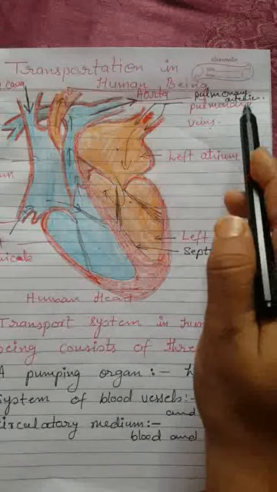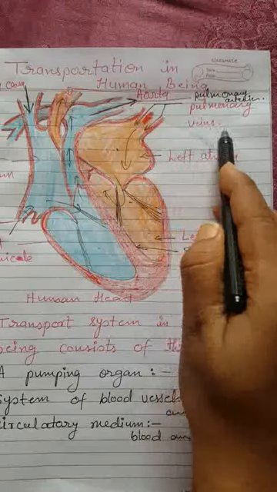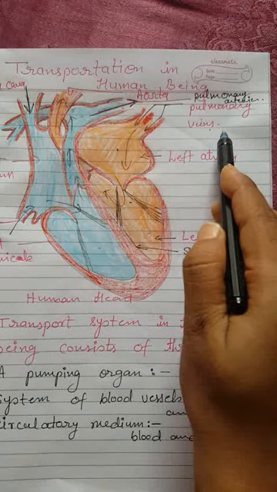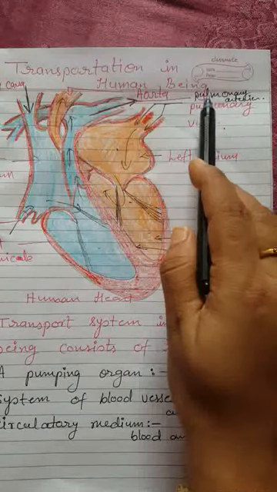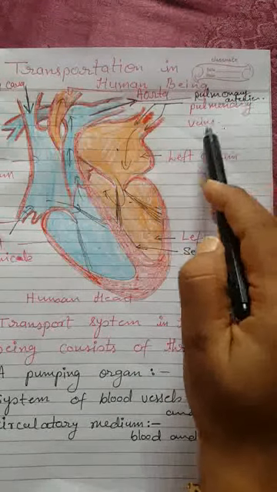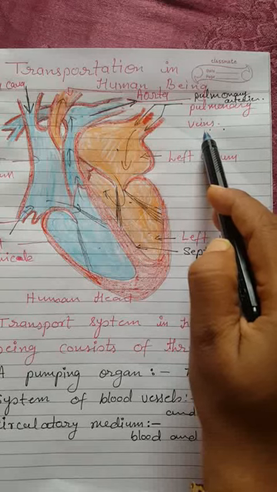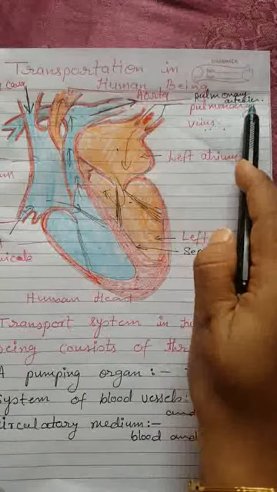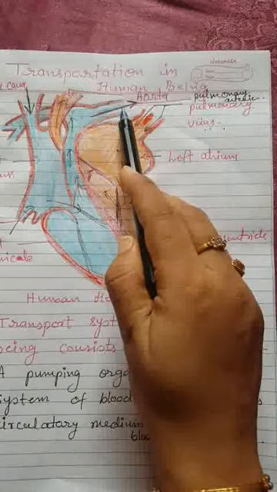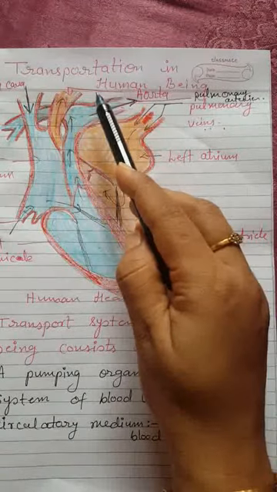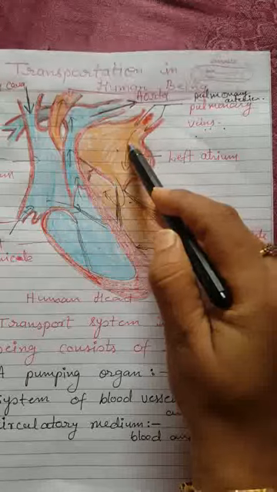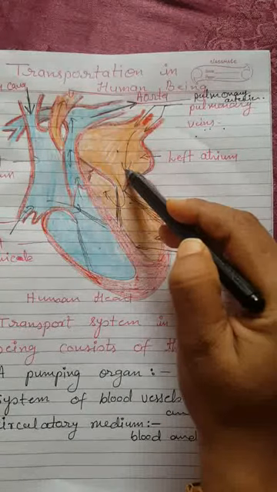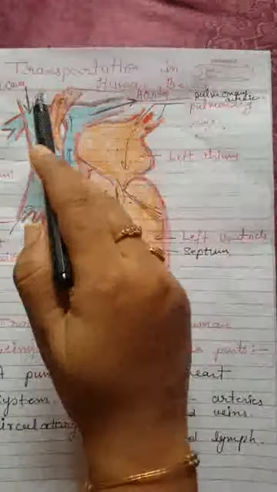capillaries. But veins carry deoxygenated blood, arteries carry oxygenated blood, but there are two, pulmonary arteries and pulmonary veins, which act differently. Pulmonary arteries carry deoxygenated blood from the heart to the lungs, and pulmonary veins carry oxygenated blood from the lungs to the heart. Okay. Now there are vena cava.